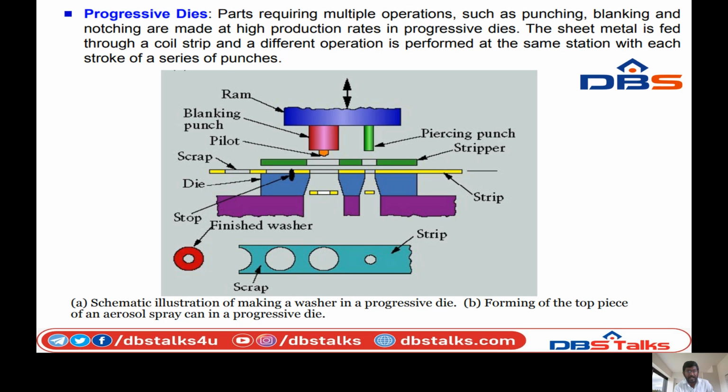So the red color C indicates the finished washer. So this is the strip, you can see the strip. This is the scrap also. So we can cut this scrap. This is cut in the circular form, and the punch makes the small circle. So this will be generated. The washer will be generated. So this is the finished washer. The cutting operation is finally completed. So finally the finished washer is generated.